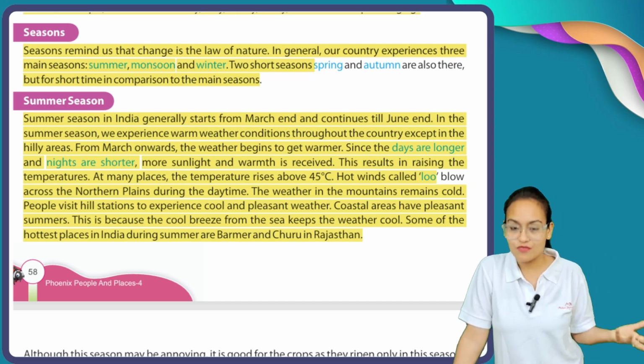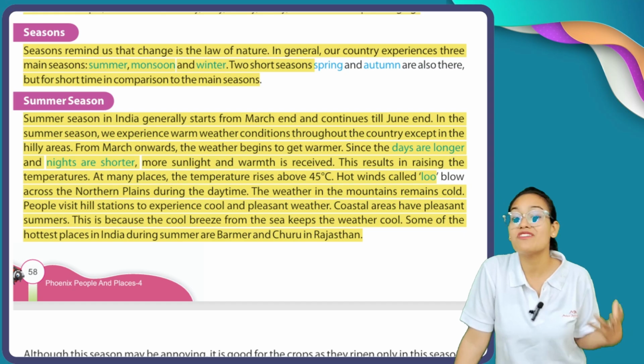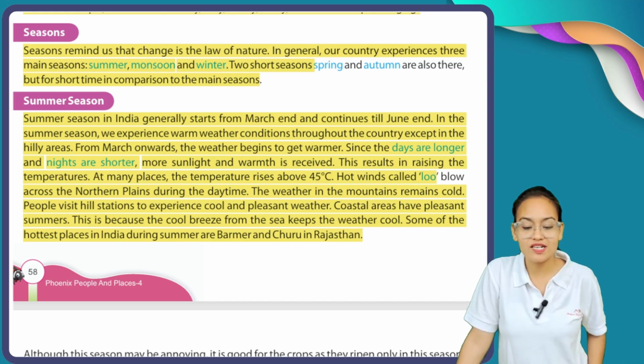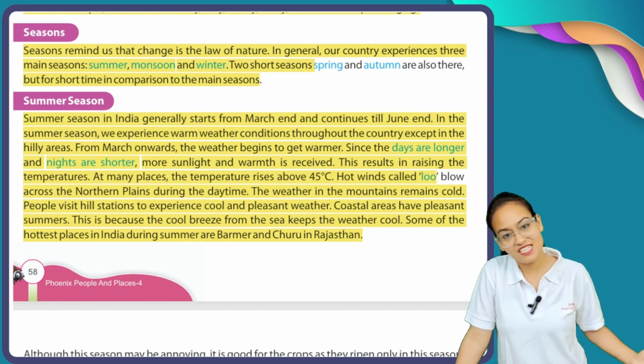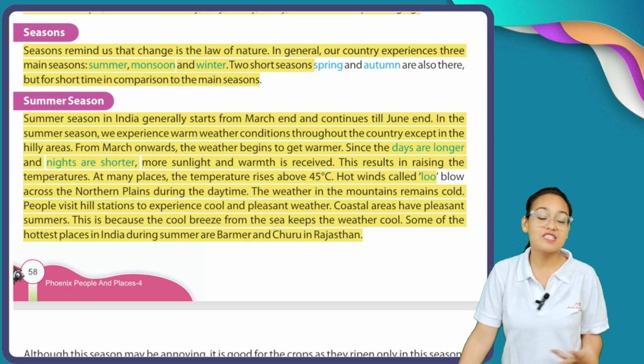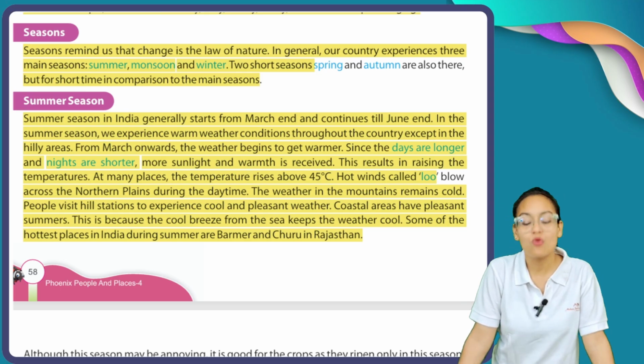We are going to experience it, we feel summer. Since the days are longer and nights are shorter, more sunlight and warmth is received. In summer season, days are longer and nights are shorter. Here we receive more sunlight and more warmth.